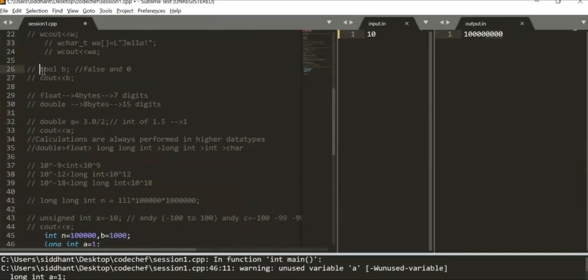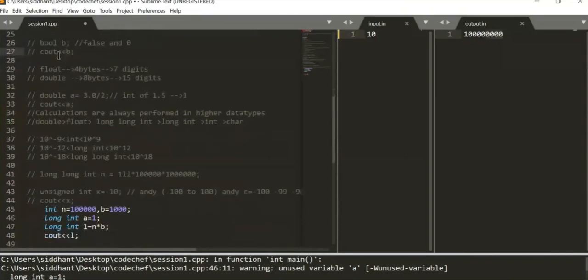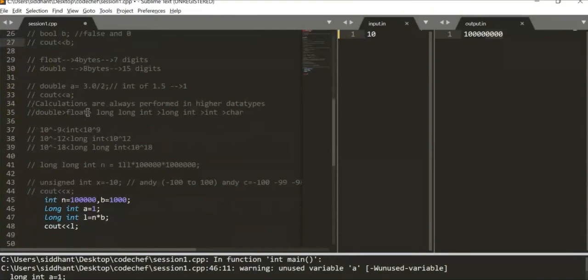Then we saw the bool, and we came to know that unless and until we use false, zero, or leave it undeclared, it will take up the value of true. So whatever value you give it, string, integer, unless and until you give it false and zero, it will take the value as true and print it as one. So whenever you see out the boolean values, it will give you in form of ones and zeros.